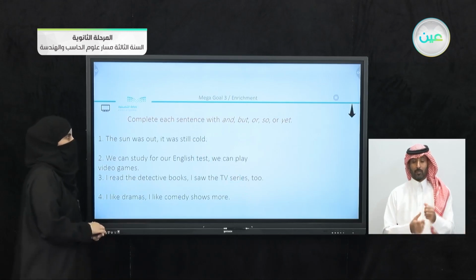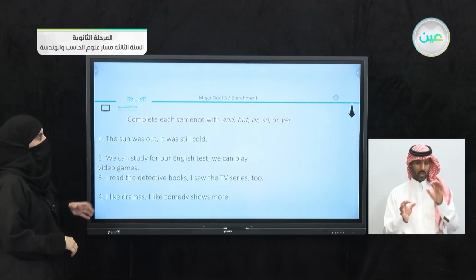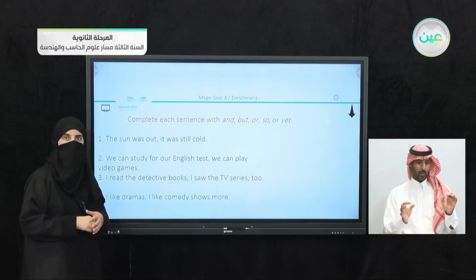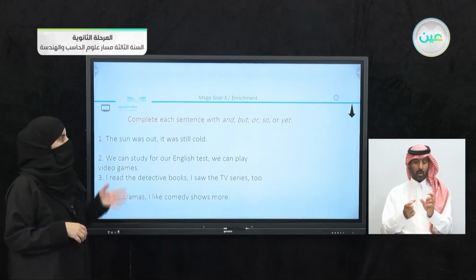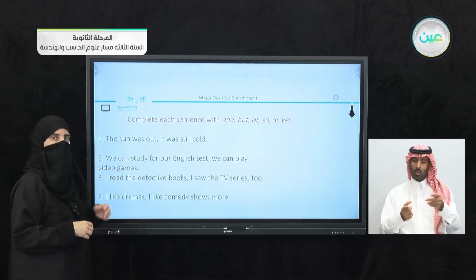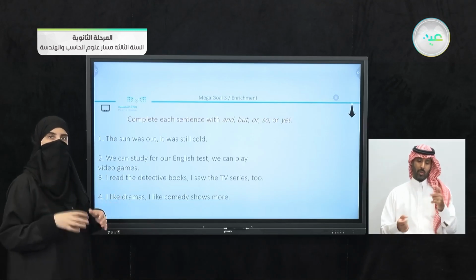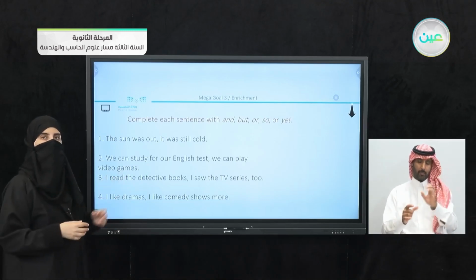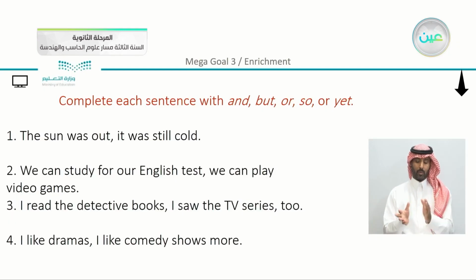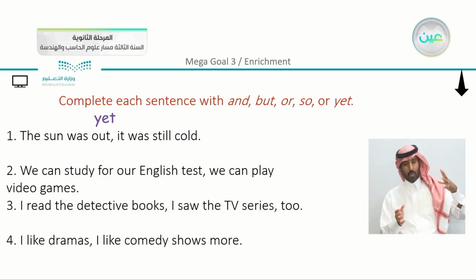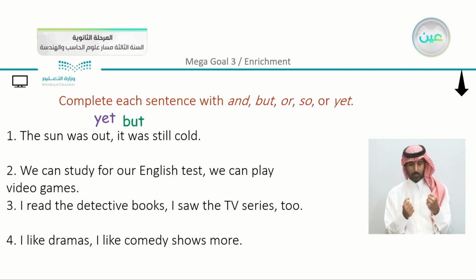Another task that we have here is to complete each sentence using a coordinating conjunction. We have and, but, or, so, or yet. And sometimes you can use 2 choices. You can use either this one or this one. So we're going to see. The sun was out. We can say yet it was still cold, or we can say but it was still cold.